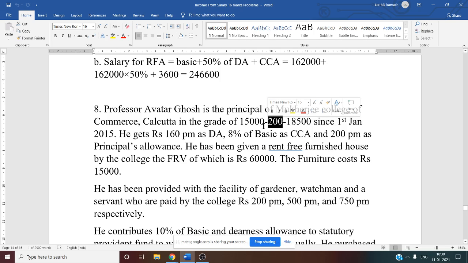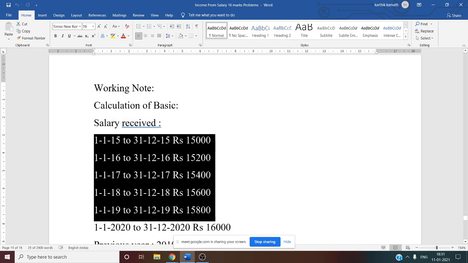While doing, we have to see it in a working note. First, calculation of basic salary received. Like this, you have to do now. Working note: 1/1/2015 to 31/12/2015, 15,000. First year, no change. Next year, 1/1/2016 to 31/12/2016, 15,200 as per grade pay.